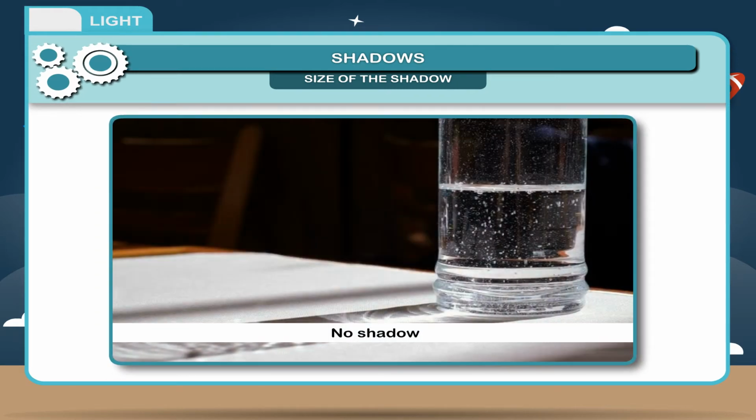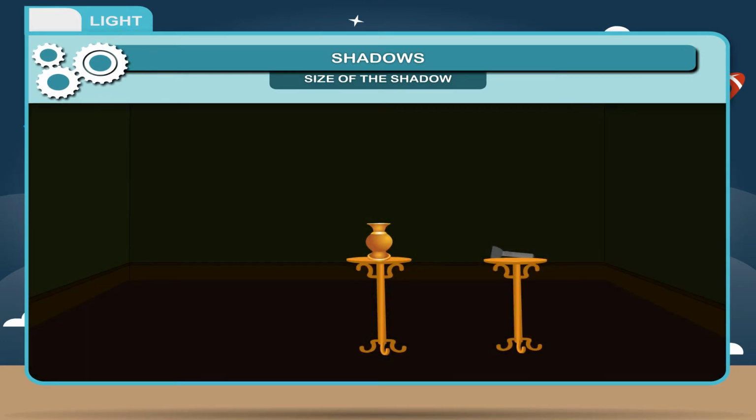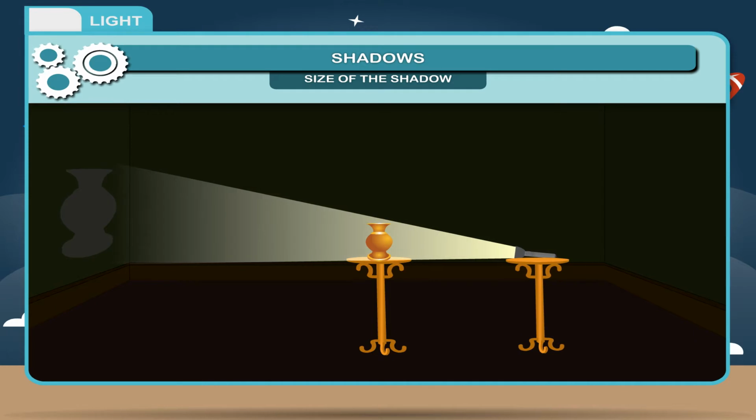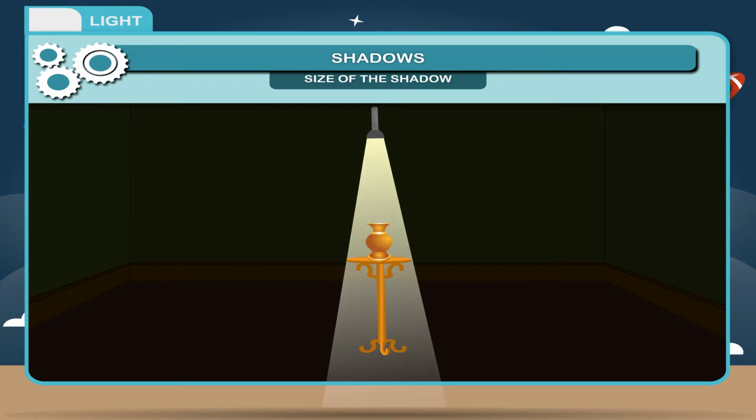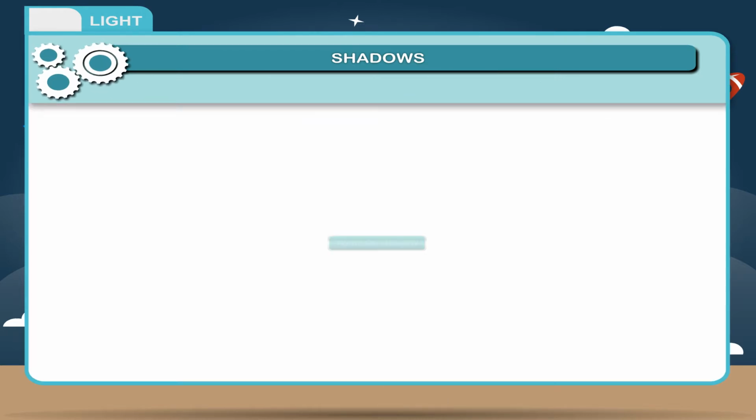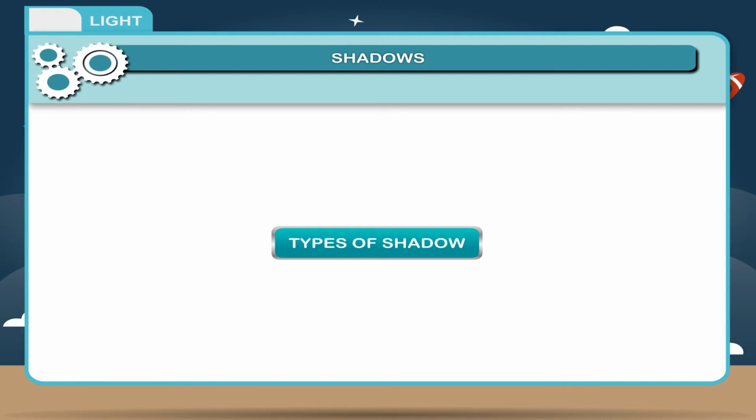And 3. A transparent object casts no shadow at all. 2. As we move the source away from the object, the shadow gets smaller. 3. When the light shines on an object from above, the shadow appears on the floor beneath the object and it is very small.